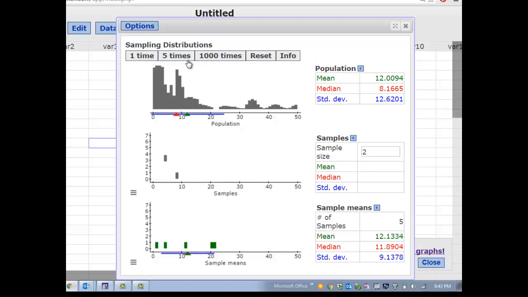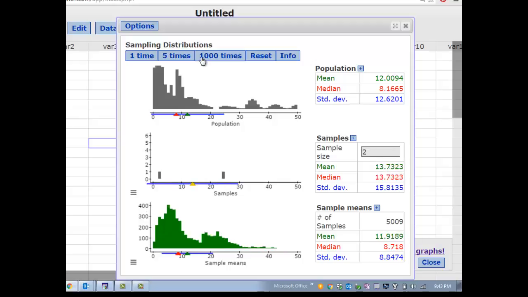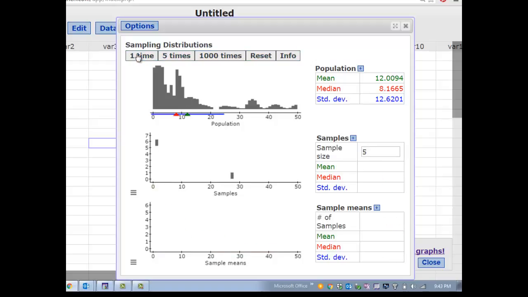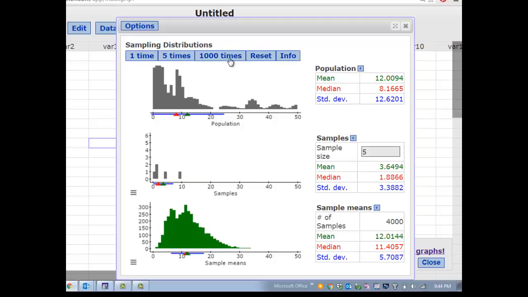So if I take, again, a bunch of samples, this is just taking 2 people at a time and seeing the mean of these 2 people. Well, it's still right skewed, even if I take thousands of these samples of size 2. Let's try sample size 5. Alright, 5 people. It'll be slightly more piled up, but if I do this thousands of times, I still have right skewed data.